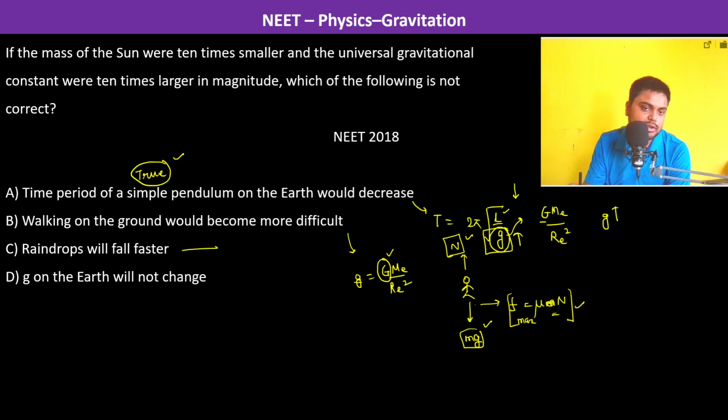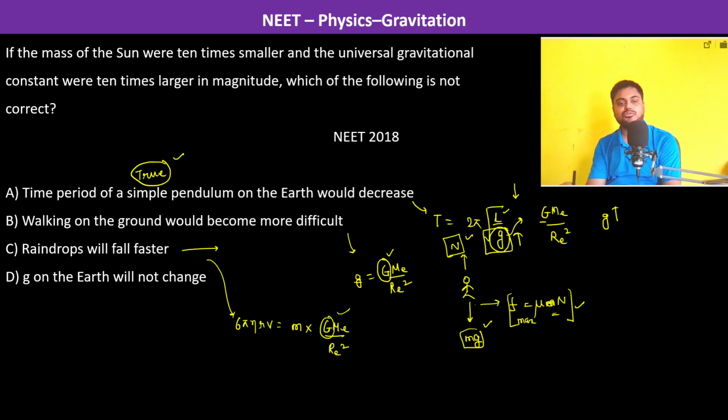Raindrops will fall faster. So what is the value of the raindrop's velocity? So this is 6 pi eta r v is equal to mg. So mass into gravity. Now gravity is again G M_E by R_E square. Now g has increased, so yes, the velocity will increase. So this is also true and this is also true.